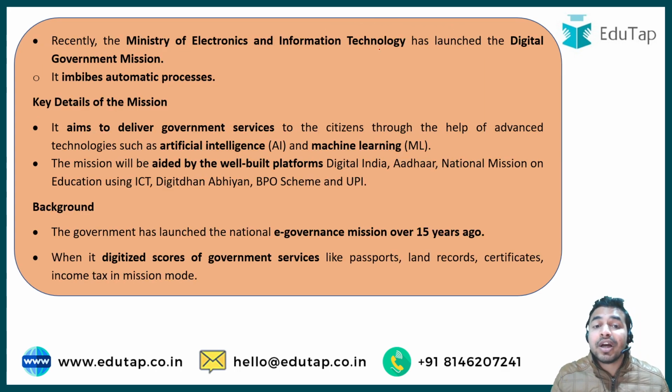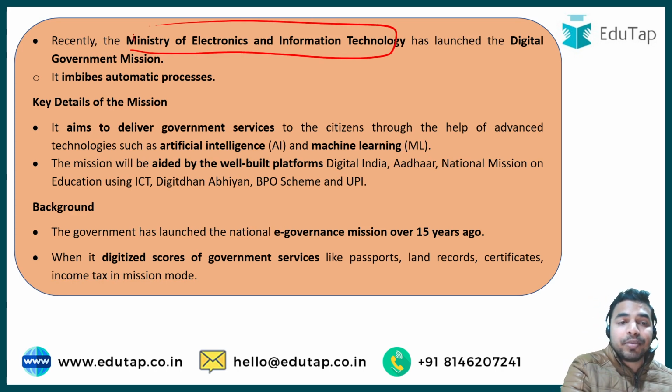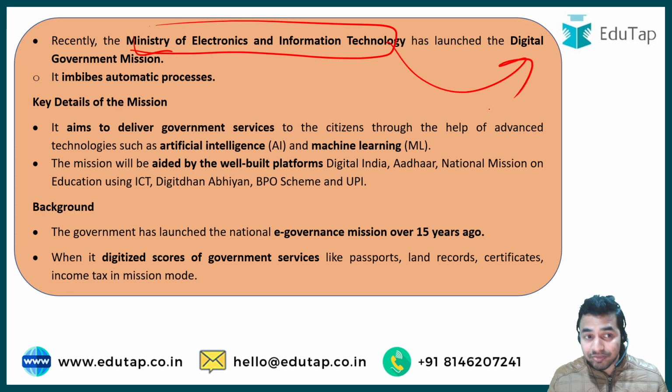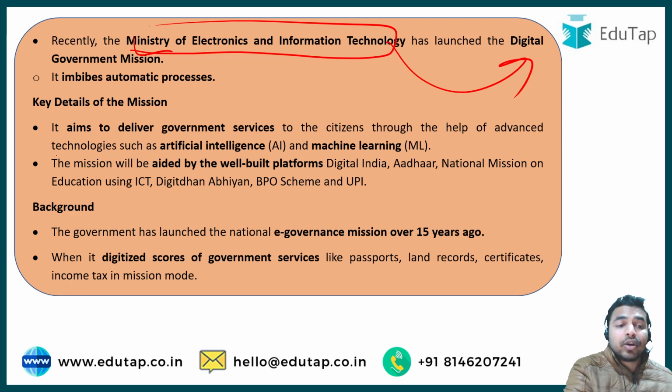So which was the right ministry that launched this mission? It was the Ministry of Electronics and Information Technology, which was behind the launch of the Digital Government Mission, and this mission was launched to imbibe automatic processes. The key aim of this mission was to deliver government services to citizens with the help of advanced technologies such as artificial intelligence and machine learning.